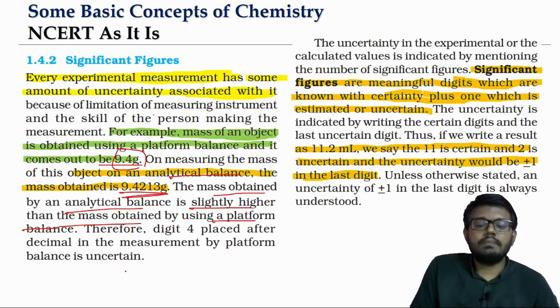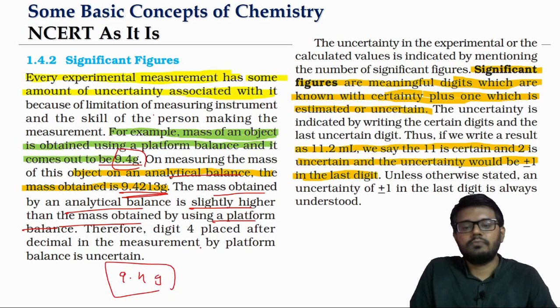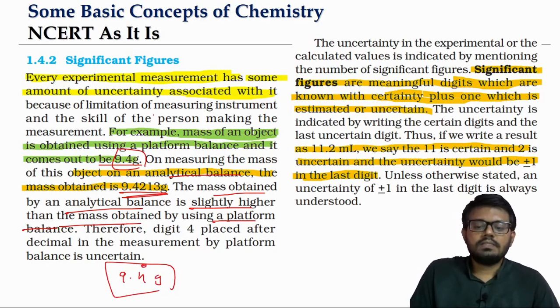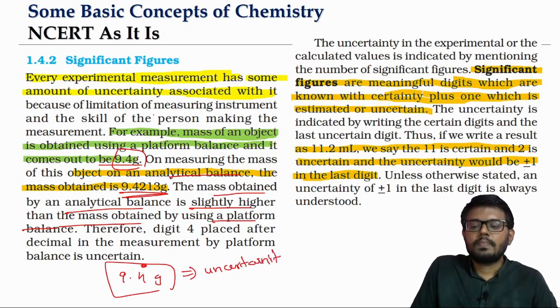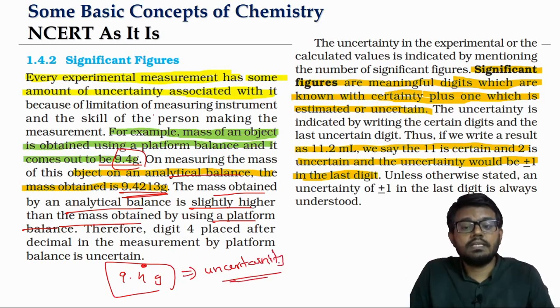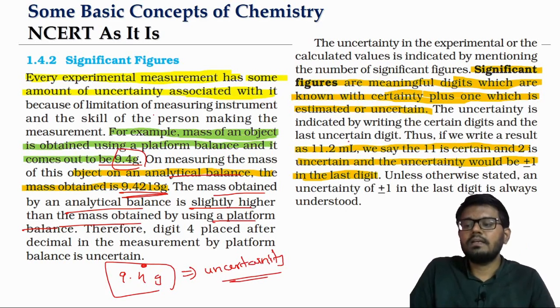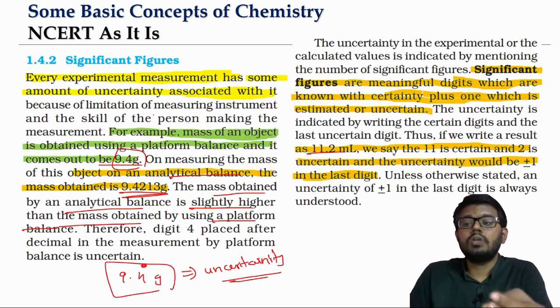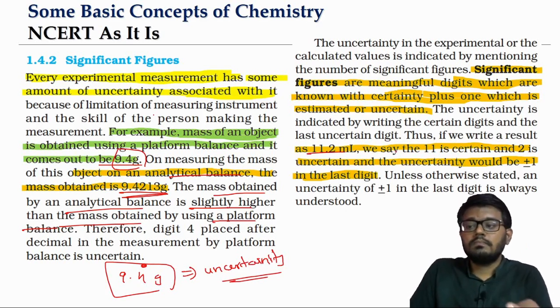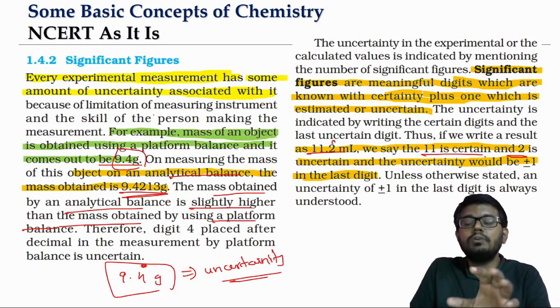So whenever we look at any measurement, say for example the mass given by the platform balance is 9.4 grams, always this last digit of the measurement is what we will associate the uncertainty with. Always the last digit. Like even say for example we are talking about a volume measurement of 11.2 ml. In this the 11 part will be the certain part, the last 2 will be the uncertain part.